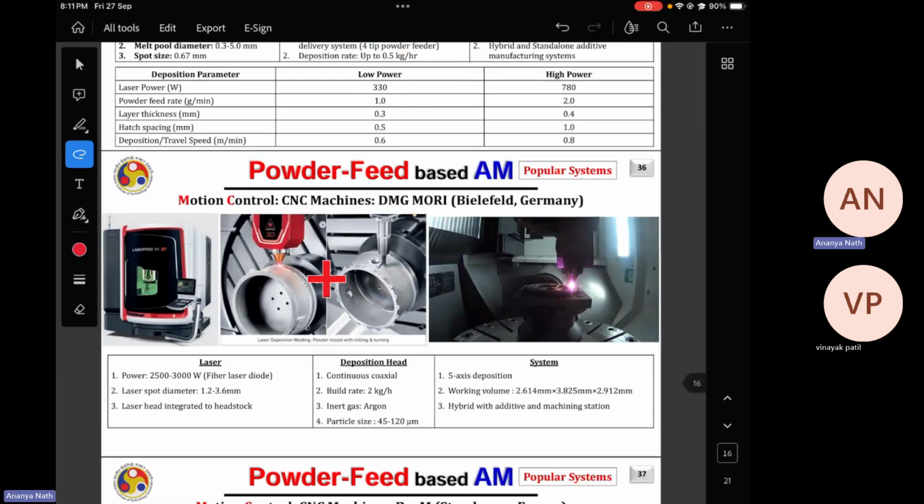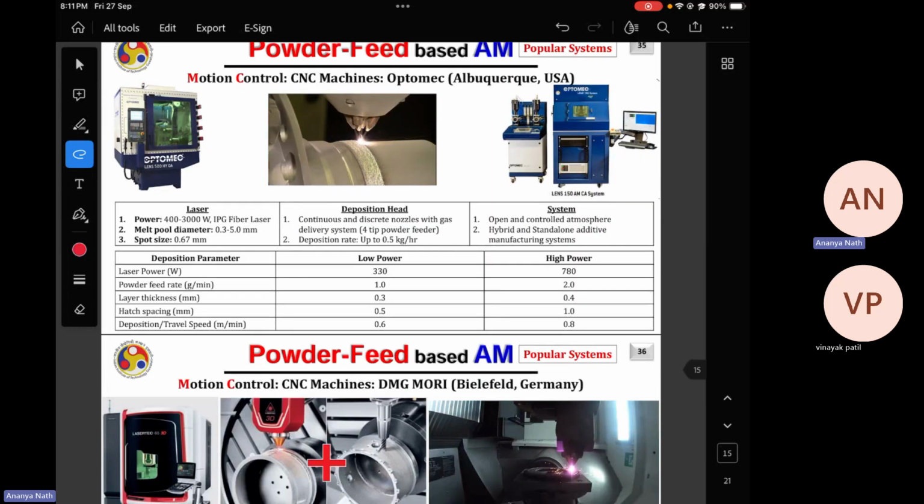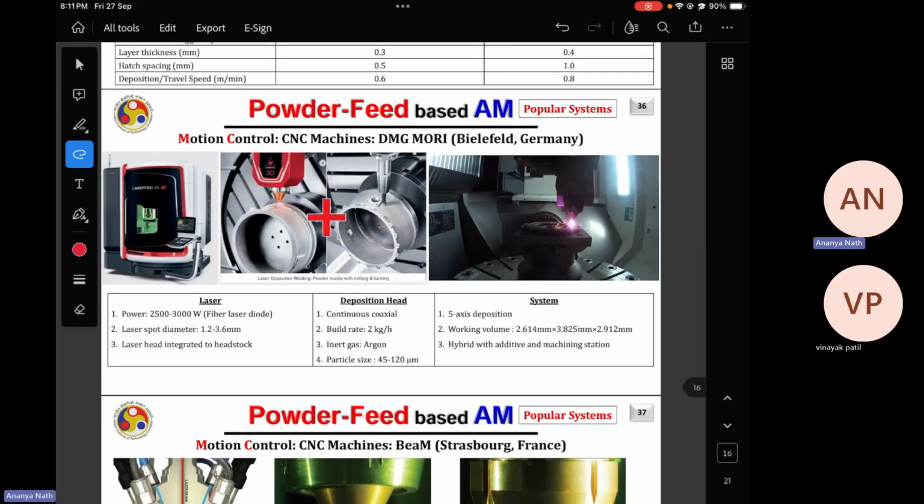So after that, you can go through these different companies and their different nozzle arrangements and their different machineries, having different process parameter ranges. So this Optomax system can go from 330 watt power to 780 watt power, but this DMG Mori can go with a different set of process parameters. Their power is very high, but they are using fiber laser and diode laser both, so they can have Gaussian beam profile and top hat beam profile both, and they're working with very high energy, like 2500 to 3000 watt power.